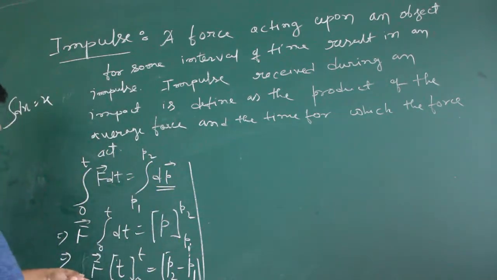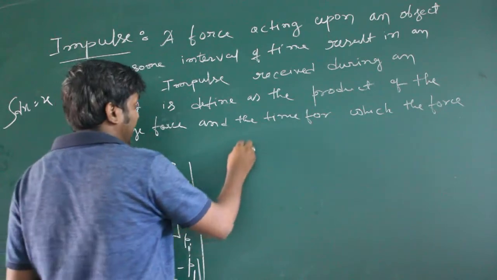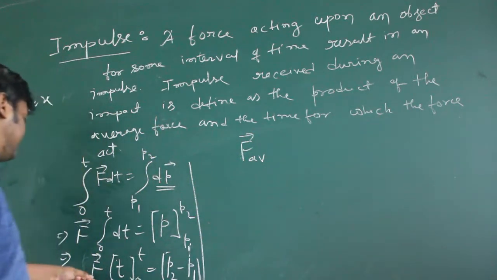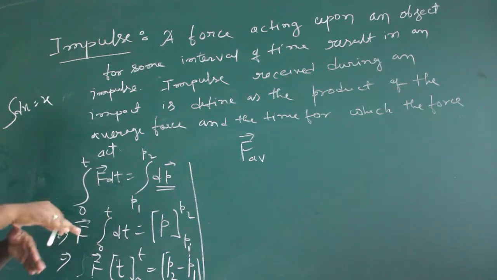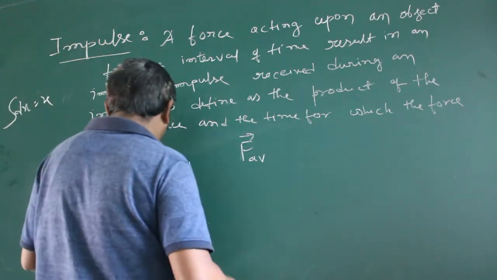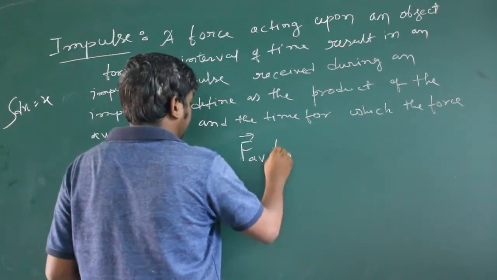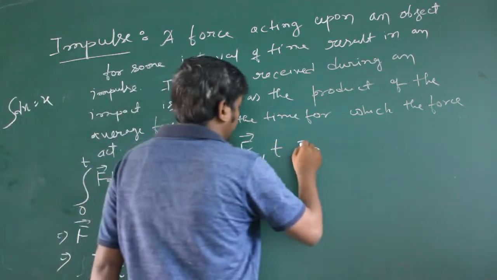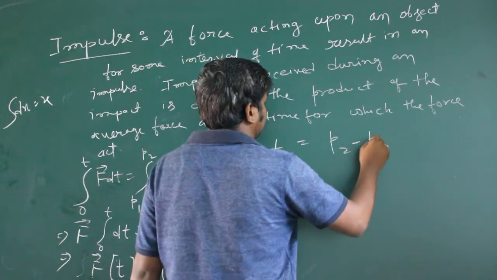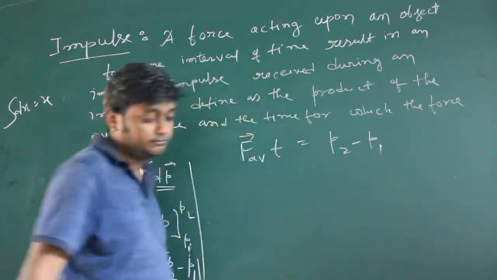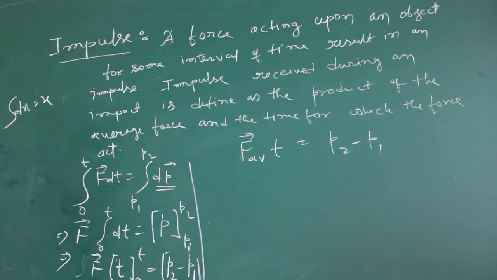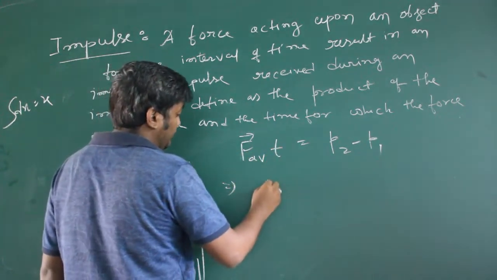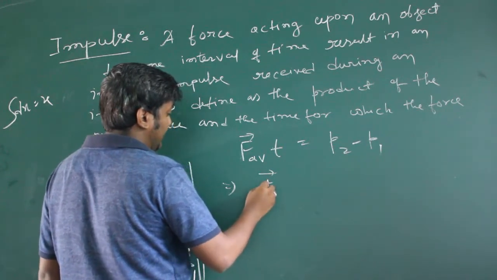Suppose this F, we take the average force. Now this will be t, because t minus 0, upper limit minus lower limit, equals p2 minus p1. Okay, so what is F average into t? It is I, meaning impulse.